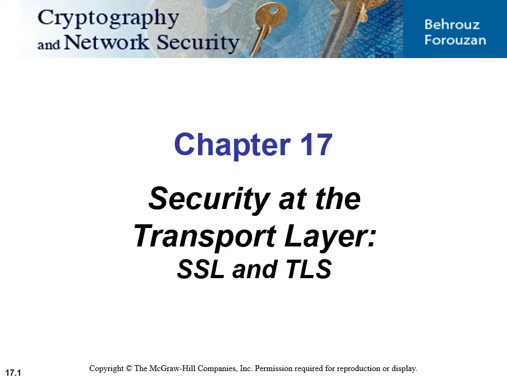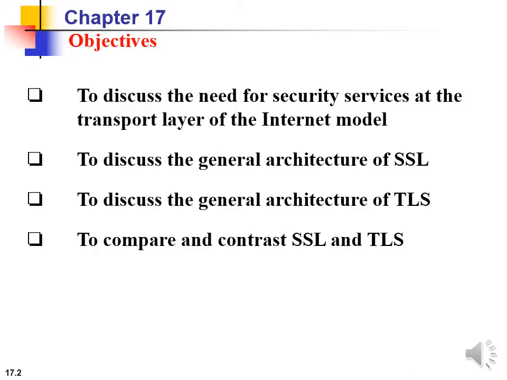Hello students, so let's start our new chapter, that is chapter 17, which is security at the transport layer, which is provided by SSL and TLS. So basically transport layer security provides end-to-end security services for applications that use a reliable transport layer protocol such as TCP. So here the idea is to provide security services for all transactions happening on the internet.